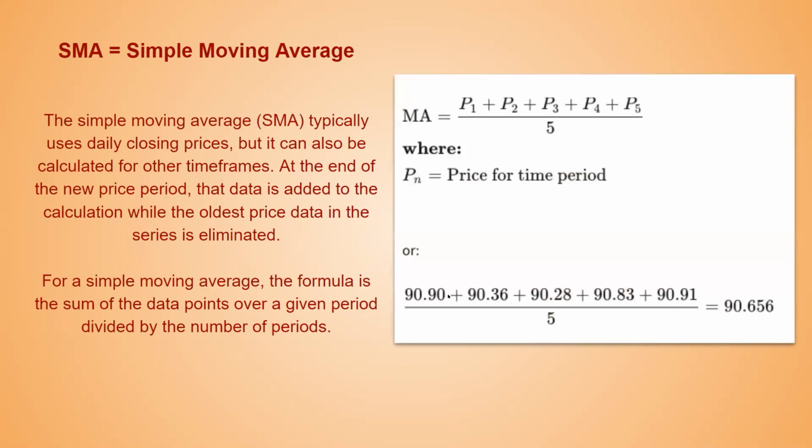Moving forward into simple moving average, this is the most used, not only in terms of technical analysis, in other fields of subject areas, we have come across moving averages in this format, which is called a simple moving average. A simple moving average typically uses daily closing prices, but not necessarily so.